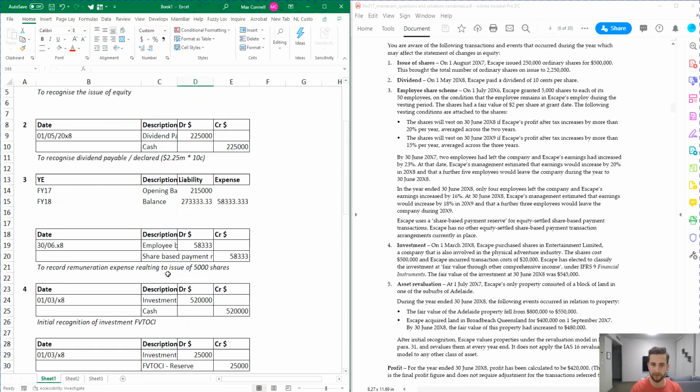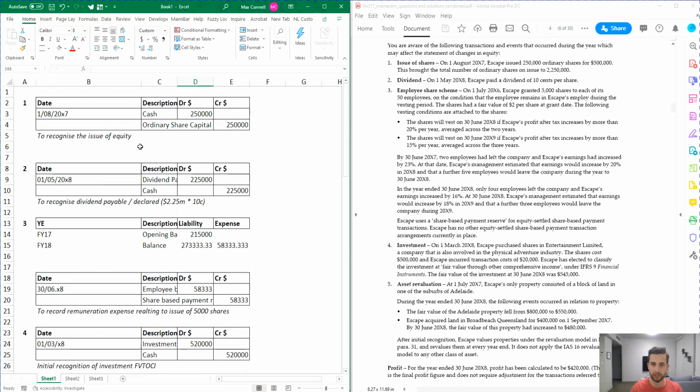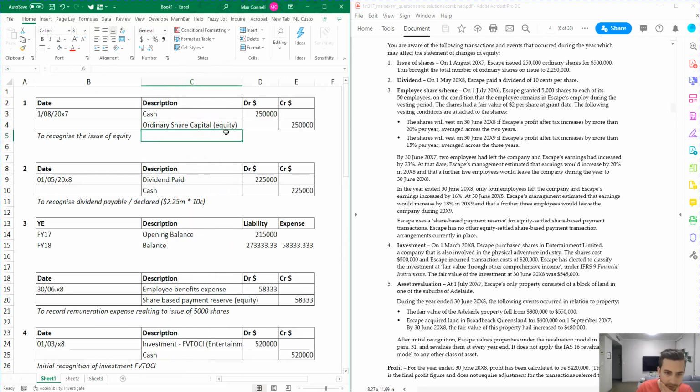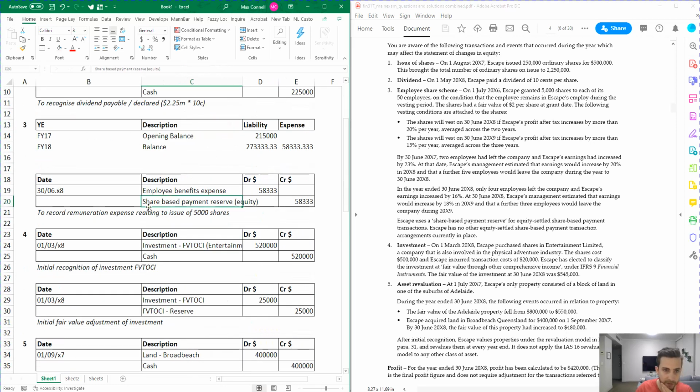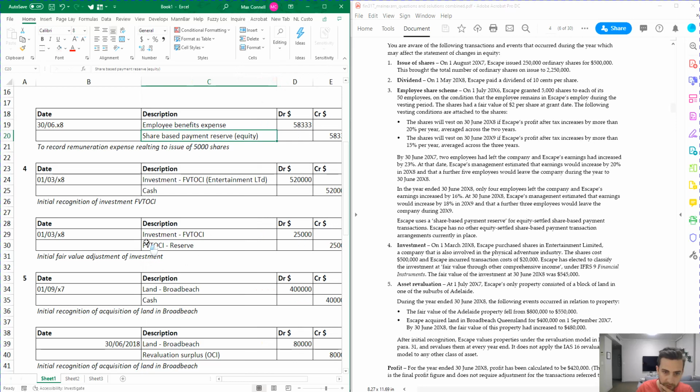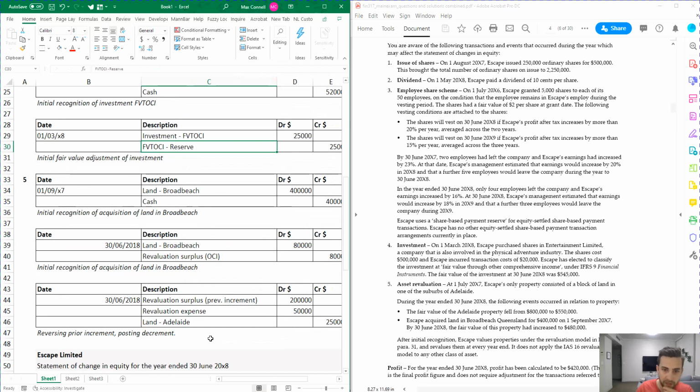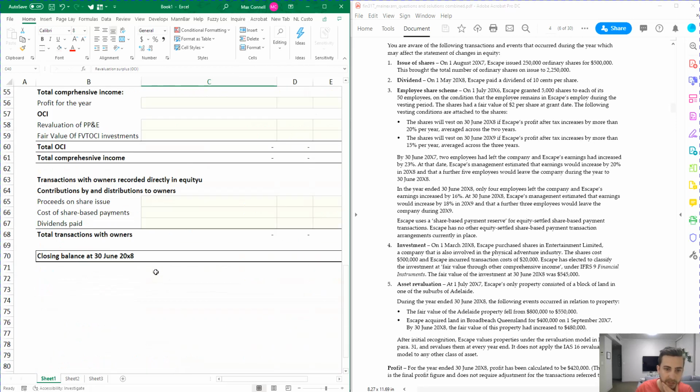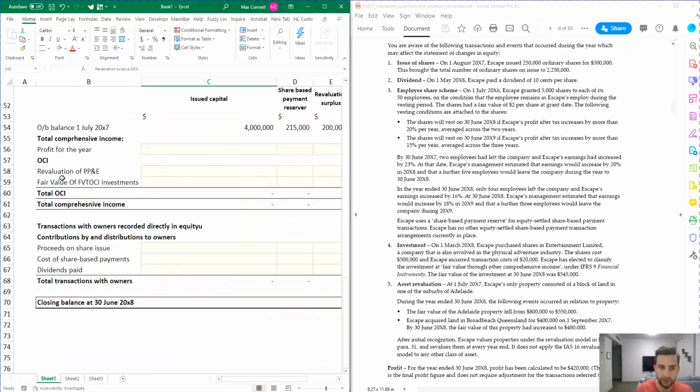Now, we should be able to figure this out just by looking at our journals, right? What are the impacts? So we've got ordinary share capital, so that's going to be flowing through into equity. So there's one. Then we've got another one down here, which is the share-based payment reserve in equity over there. What else have we got? So we've got a fair value revaluation over here of our investment. And then we've got a revaluation surplus hitting OCI over there. So this should inform what you're including over here.